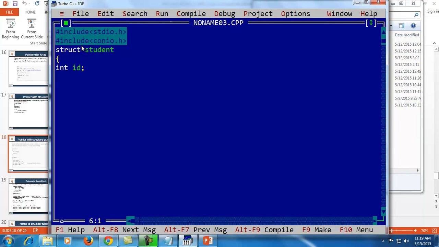Taking int id as a member, char name, and float type percentage.